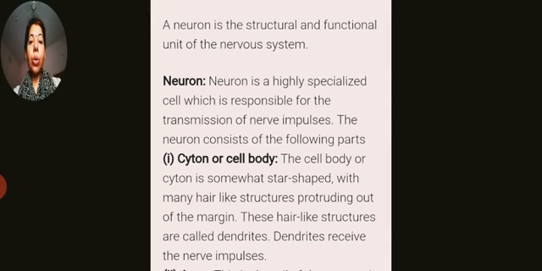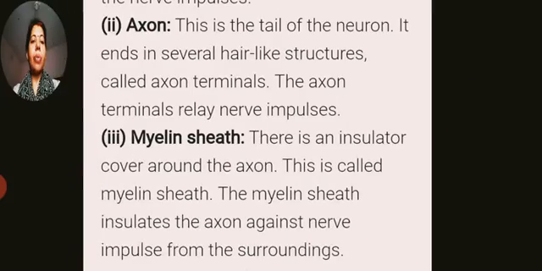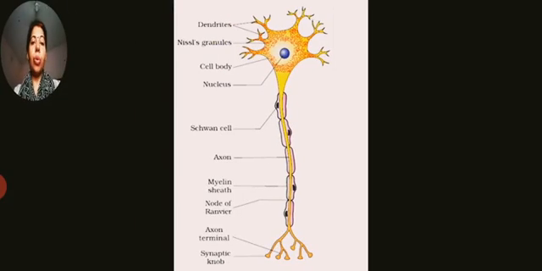This cyton or cell body is basically a broad rounded structure of the neuron that contains a central nucleus. If you see the diagram, I am showing you the diagram. Okay, so this is the complete structure of the neuron. The central nucleus is there.